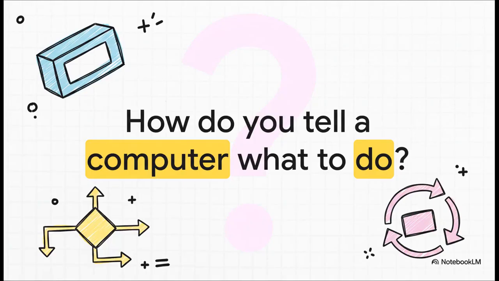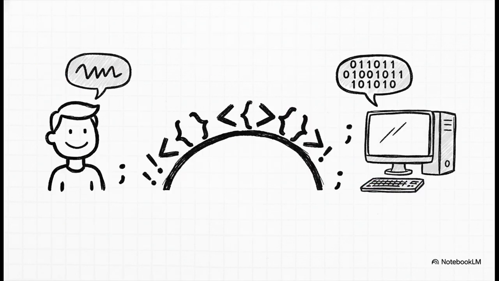So let's start with the big question, right? We use computers for everything, but how do we actually tell them what to do? How do we get an idea from our brain onto the screen as a real action? Well, here's the thing. Computers don't speak English, or Spanish, or Mandarin. They speak in pure logic, in numbers. So to communicate with them, we need a translator, a kind of special bridge. We call this a programming language, and its whole job is to turn our instructions into something the machine can finally understand.